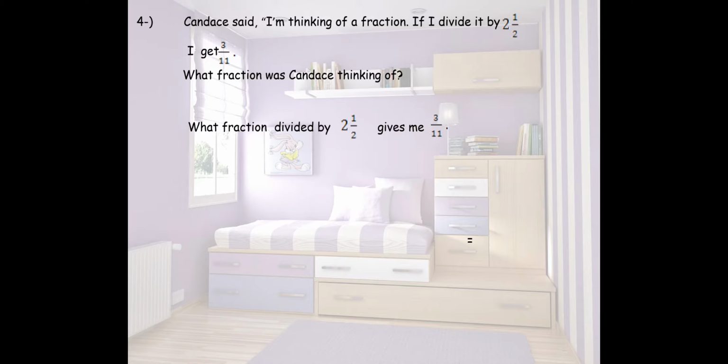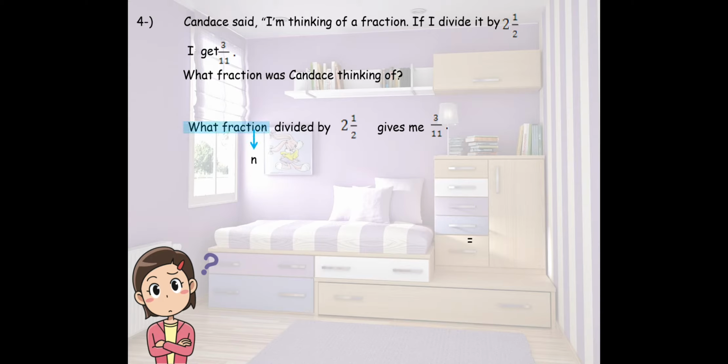Question number 4. Candace said, I'm thinking of a fraction. If I divided it by 2.5, I get 3 out of 11. What fraction was Candace thinking of? So the fraction will be denoted by n. Divided by, of course, is division. 2.5 gives me, which means equals, 3 out of 11.